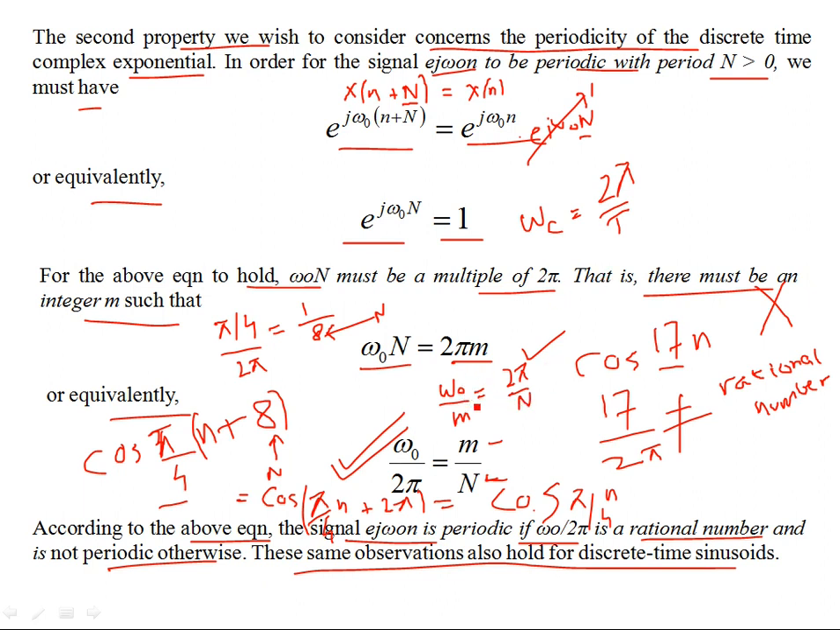So omega naught by m is your fundamental frequency, while for continuous time it is 2 pi by T, and for the continuous time case it doesn't matter if omega is a rational number or not. Because you don't need T to be an integer, right? T is not an integer. T could be anything. T could be square root of 2. It could be square root of 3. It could be any irrational number, or it could be a fraction, for example. But over here, N has to be an integer. Okay. So this is the difference.